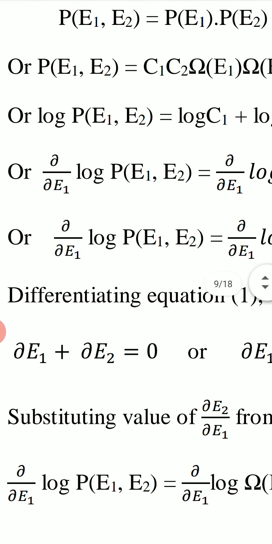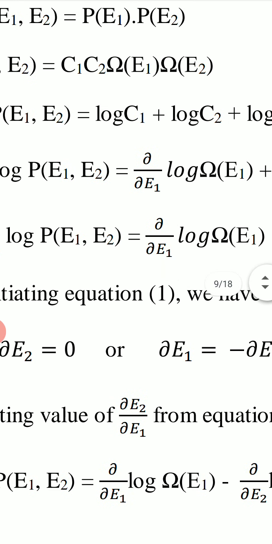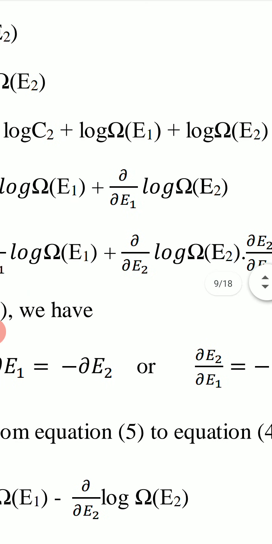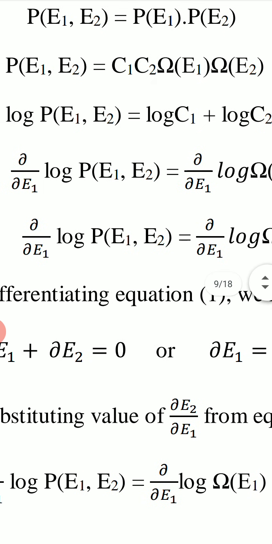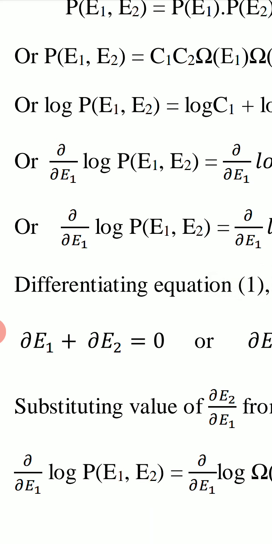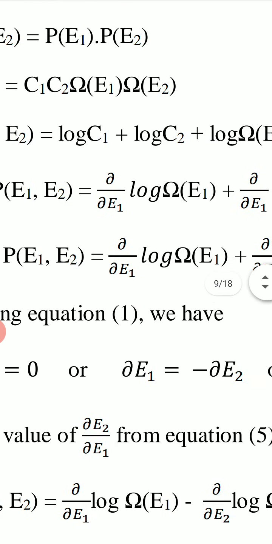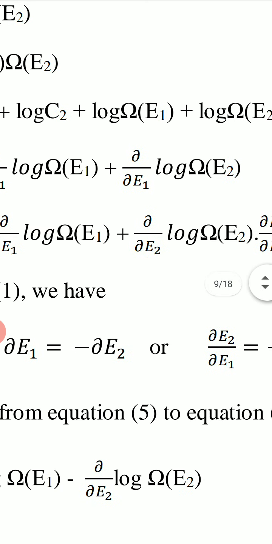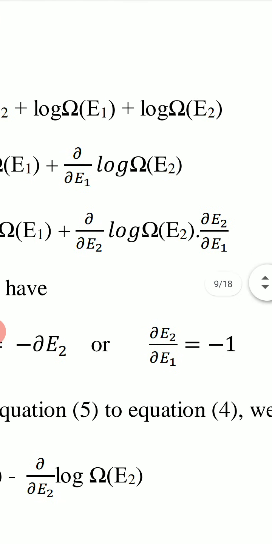Now we take the log, then log P(E1,E2) equal to log C1 plus log C2 plus log omega(E1) plus log omega(E2). And now we differentiate it with E1. Differentiating with E1, we have delta upon delta E1 log P(E1,E2) equal to delta upon delta E1 log omega(E1) plus delta upon delta E1 log omega(E2).